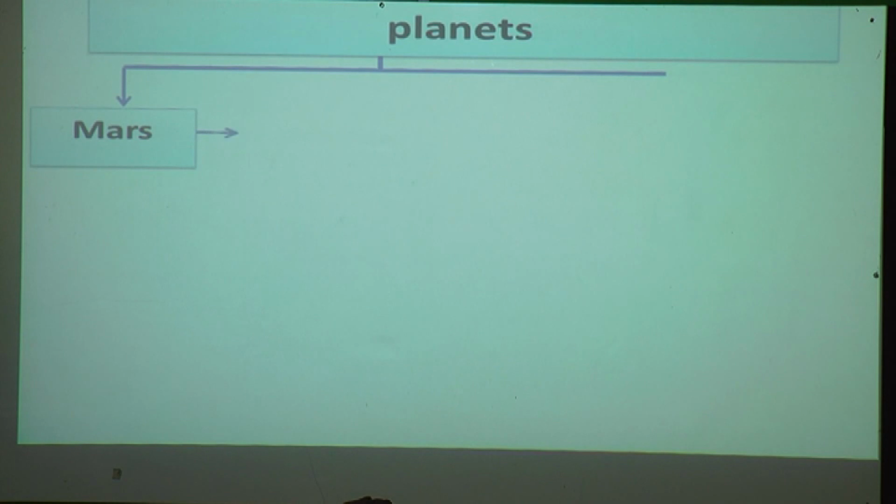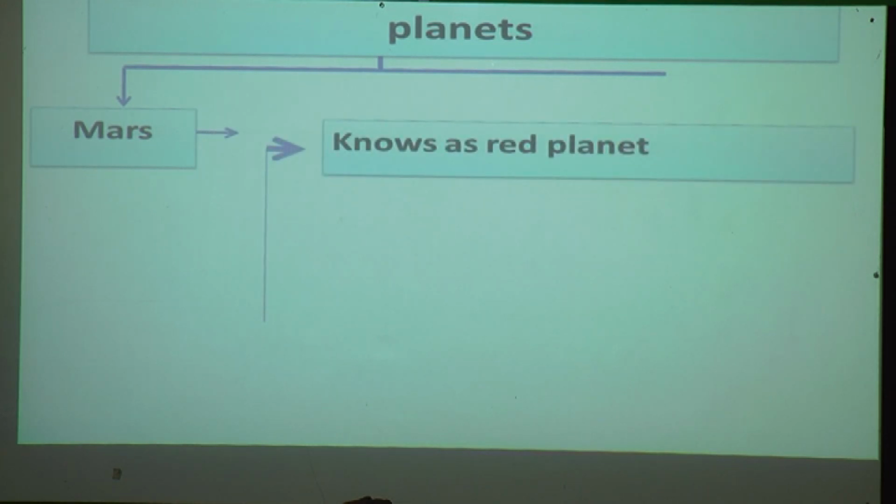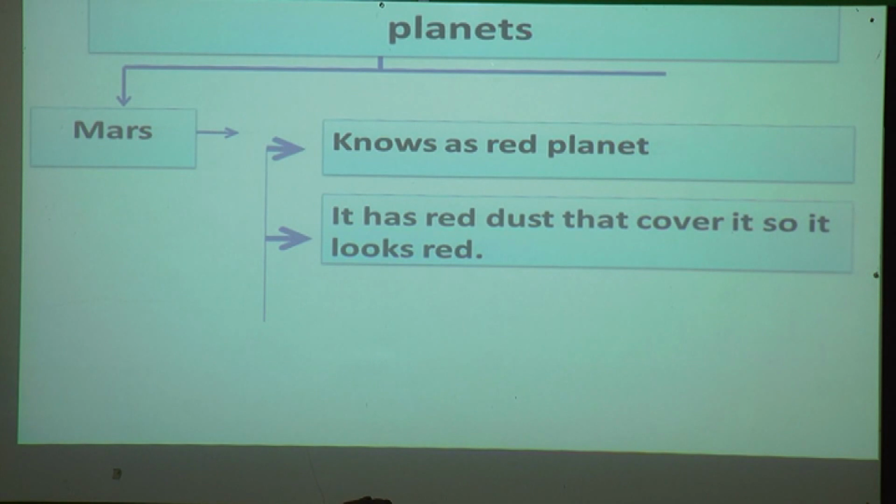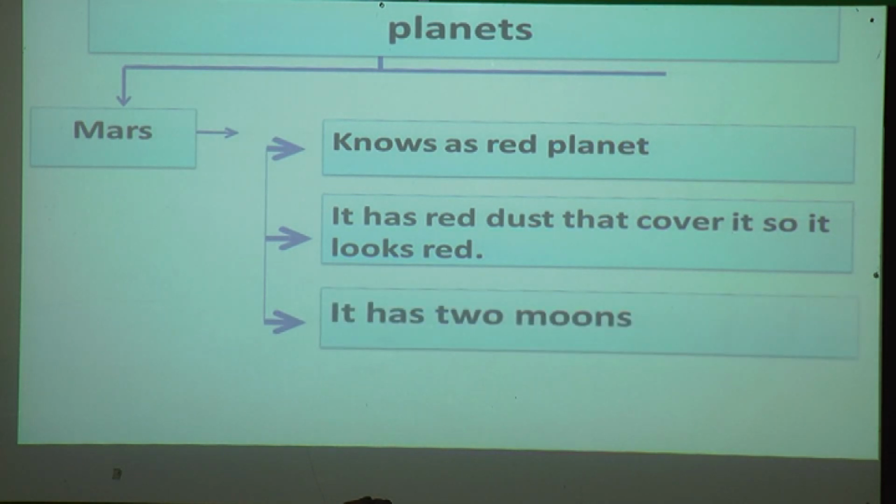Now we'll see about Mars. It is called the red planet. It has red dust that covers it, so it looks red. It has two moons. Earth has one moon, Mars has two moons.